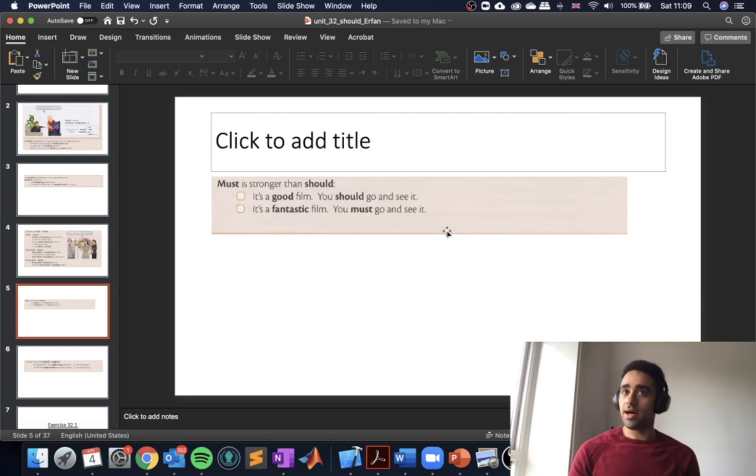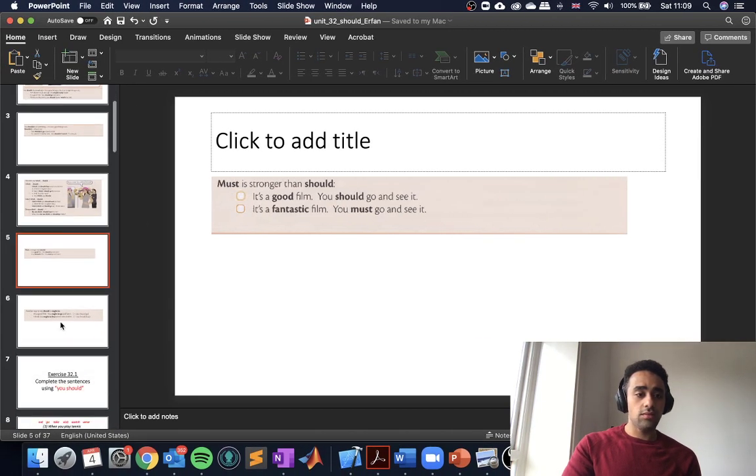So, you must pay taxes on time. This is something that is very necessary. But I can also use it for opinion. Oh, this is a great book. You must read it. I'm not saying somebody will come and force you to read it, but I'm just expressing a strong opinion. يعني رأي قوي بالعربي. أنا بقول لك لا، ده أنت لازم تشوفه، مش يبقى شيء كويس إن أنت تشوفه أو لا.